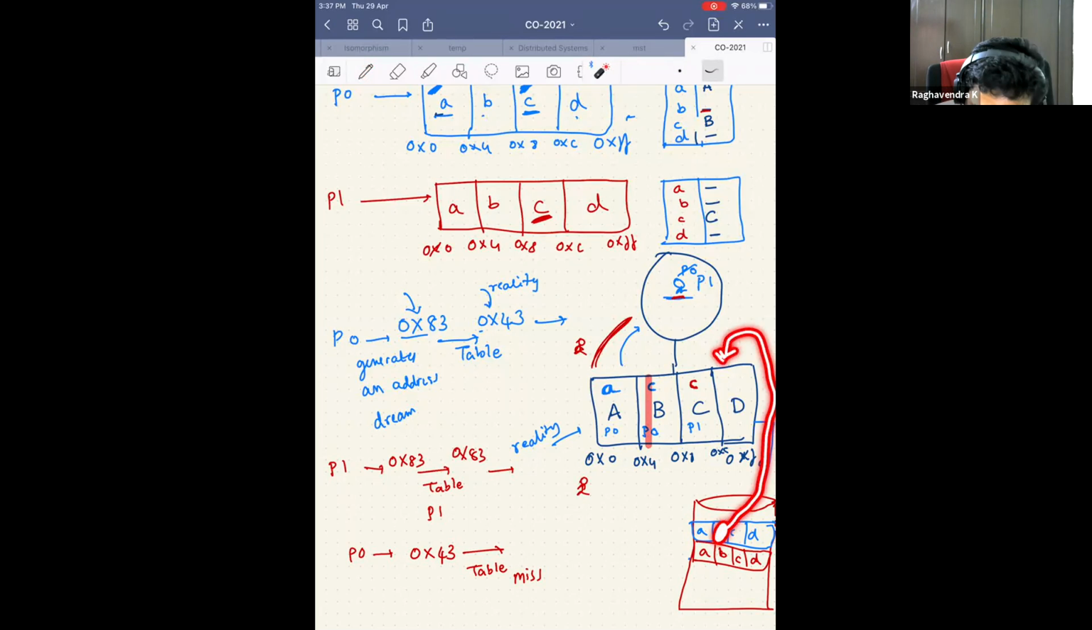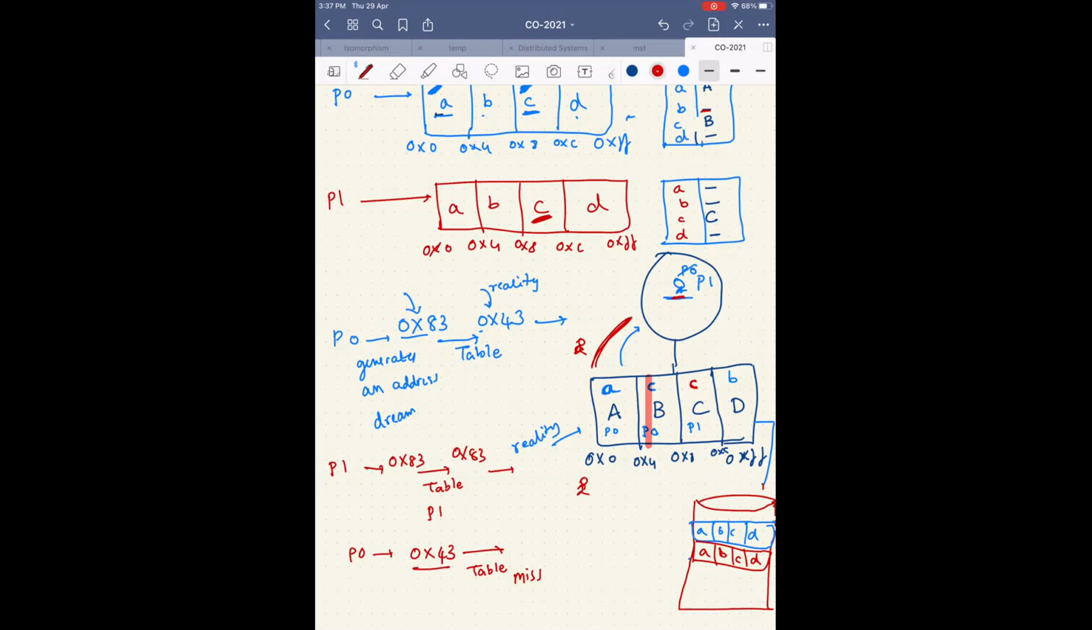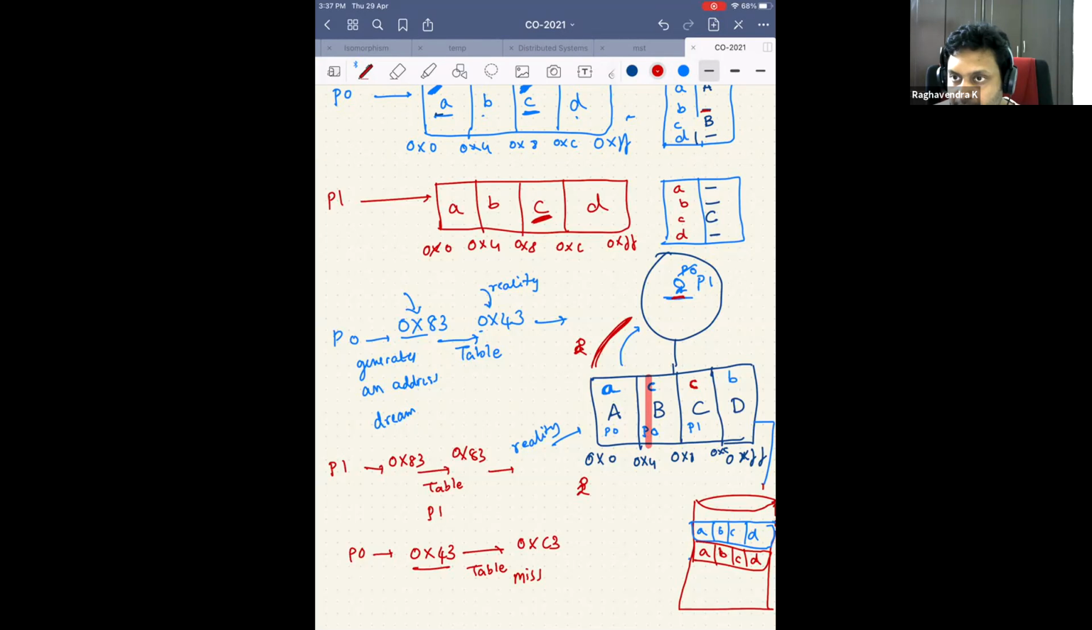So where should she keep this small b? D, right? Because I know that D is empty. So I keep this small b here, and then I convert this address 0x43 to what address? 0xC3. Okay. Is this clear till now?